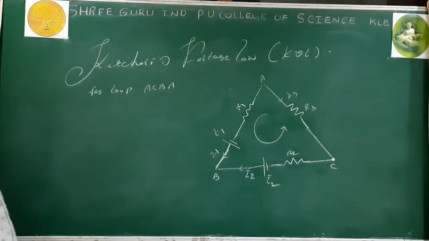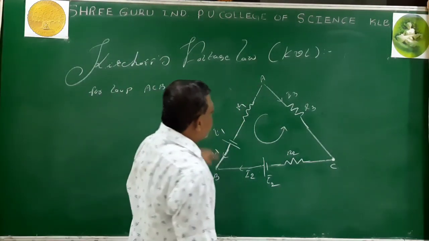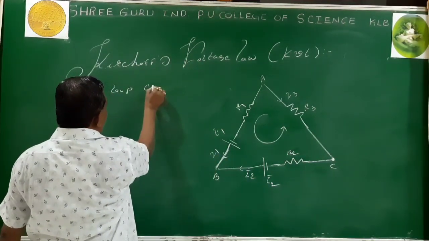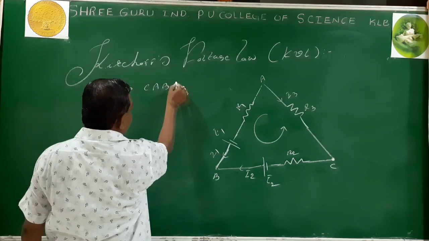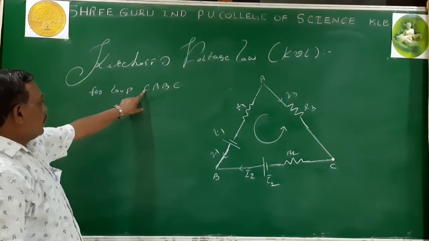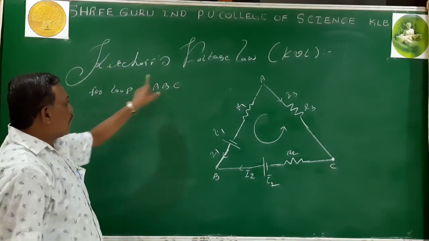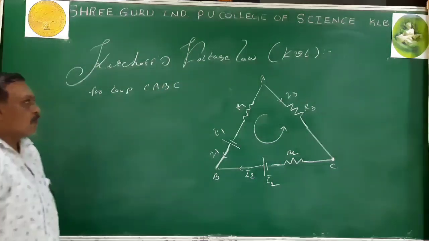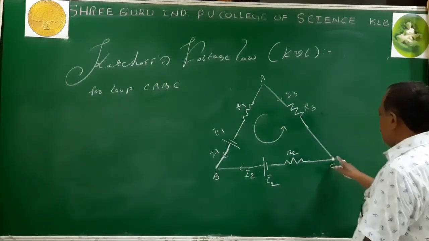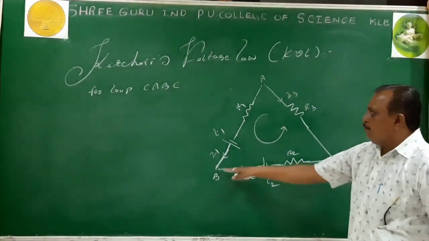For loop CABC, is it anti-clockwise? Yes. Whatever point you start from, if you come once again to the same point, then the completion of the loop takes place. So I choose point C and trace the path in the anti-clockwise direction. What is my loop? CABC.